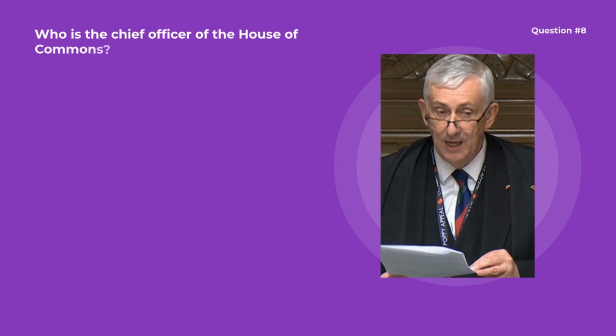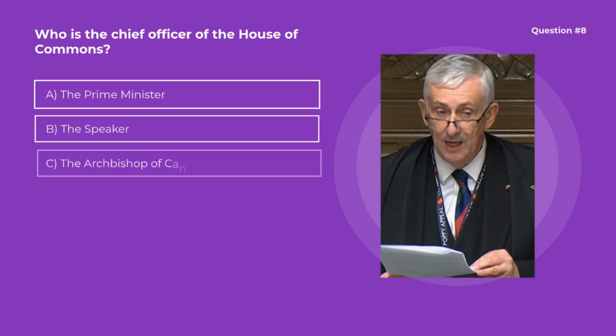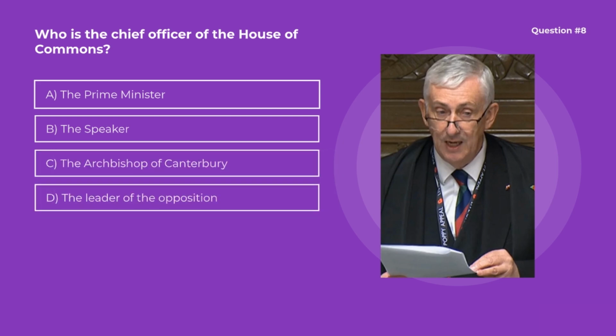Question number 8. Who is the Chief Officer of the House of Commons? Options are A. The Prime Minister, B. The Speaker, C. The Archbishop of Canterbury, D. The Leader of the Opposition. Correct option is B. The Speaker. The Speaker is the Chief Officer of the House of Commons.